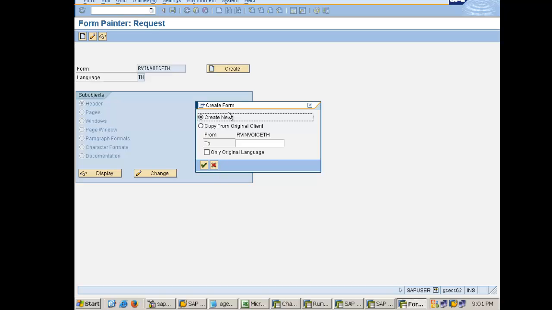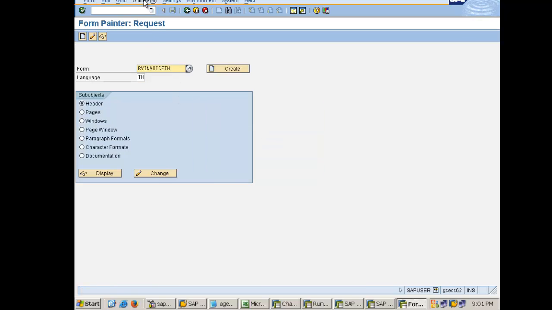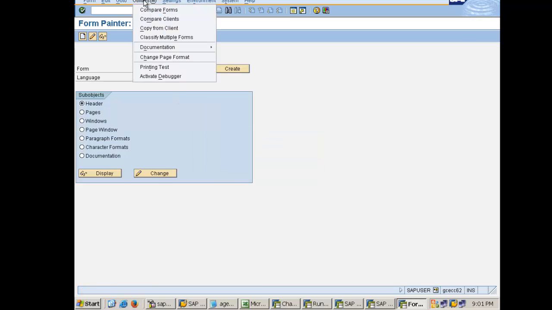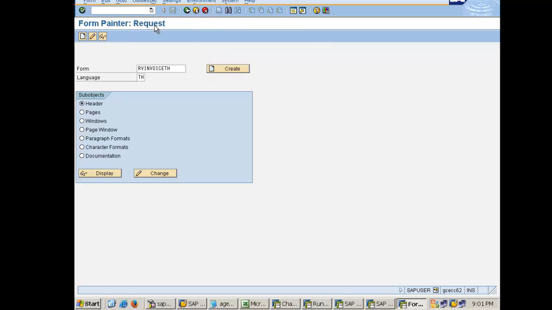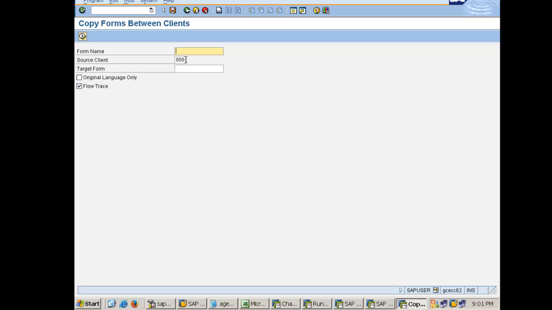So every time you see that I'm not able to change any SAP script here. Why? Because the original source client for SAP script is given as 000. That is the reason, when we were working on SAP script and trying to modify it, we did a copy from client, and the client was 000. So that is the concept of SAP script.